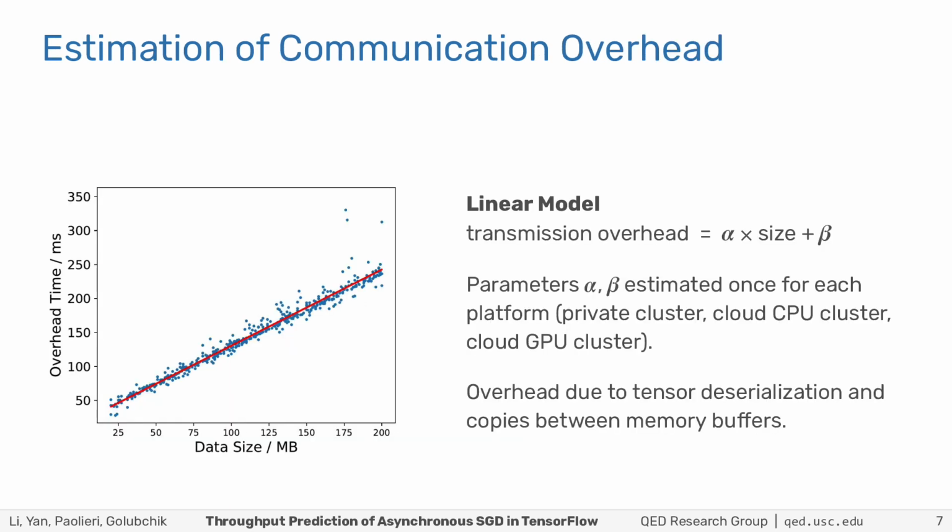To develop a model of communication overhead at the end of a transmission, we measured parsing overhead for transmissions with varying data size. And our measurements clearly suggest a linear model of overhead time as a function of data size. The parameters alpha and beta depend, of course, on the specific platforms, including CPU speed, memory bandwidth, and operating system, but they can be estimated once for a cloud VM type or physical node, and then used for throughput prediction of any training job on that platform.